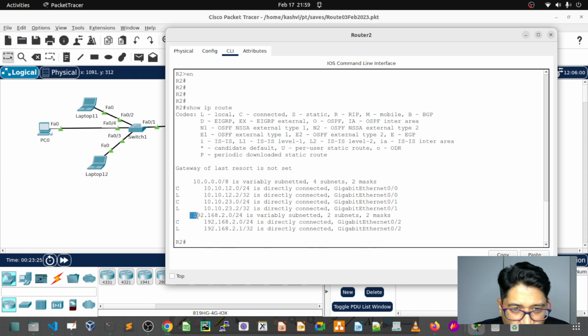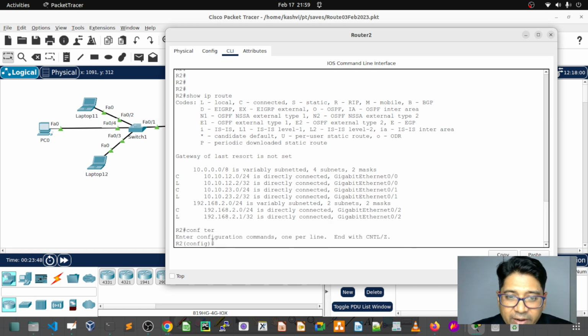I only have the 192.168.2 subnet. 192.168.1 is not available, right? So for that we need routing. Okay, so let's do the configuration.